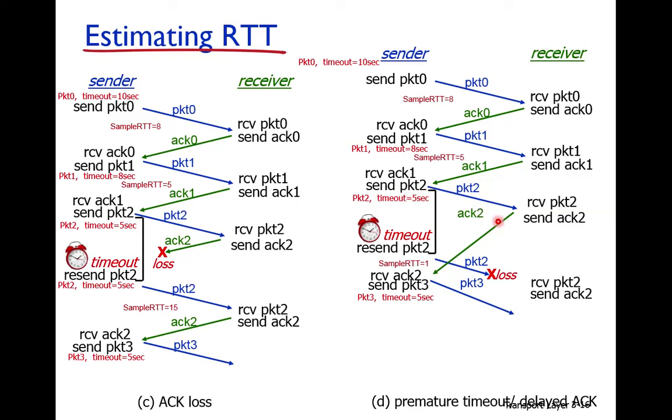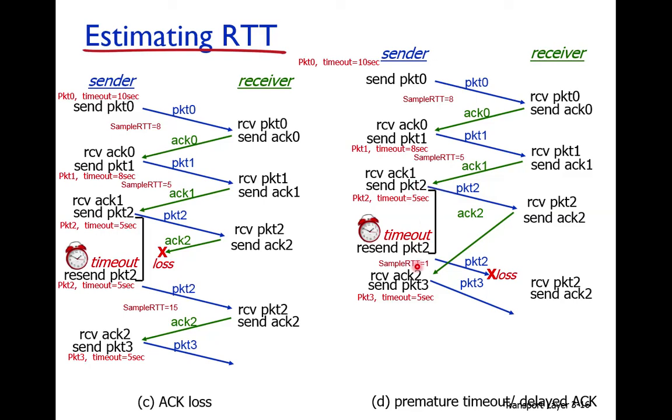Now packet 2 is transmitted, and suppose its acknowledgement is delayed, so the timeout expires before it arrives. When packet 2 is retransmitted and acknowledgement 2 arrives, this acknowledgement is not for the retransmitted packet 2, but for the packet 2 that was transmitted the first time.